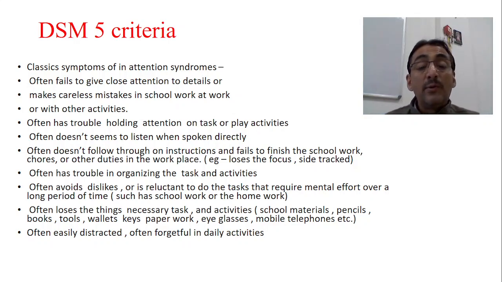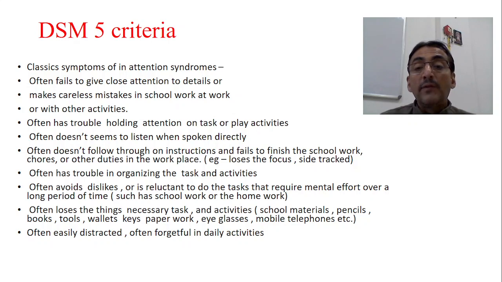Often has trouble holding attention on tasks or play activities. Often does not seem to listen when spoken to directly. These are all the symptoms of inattention. Often does not follow through on instructions and fails to finish school work in time, and other duties in the workplace.